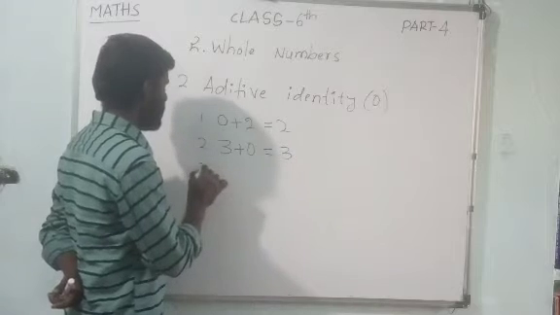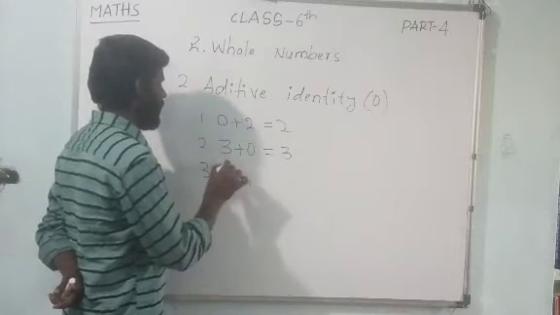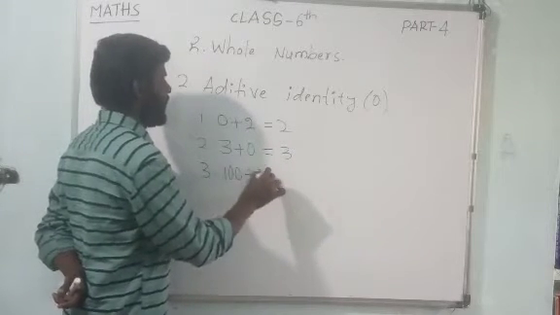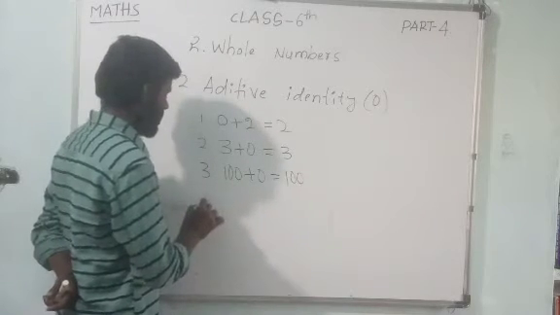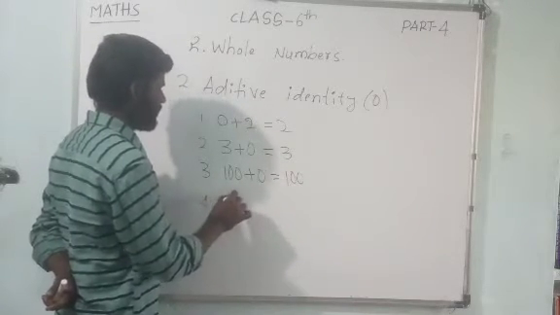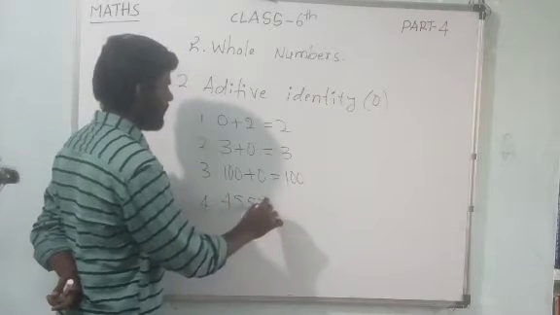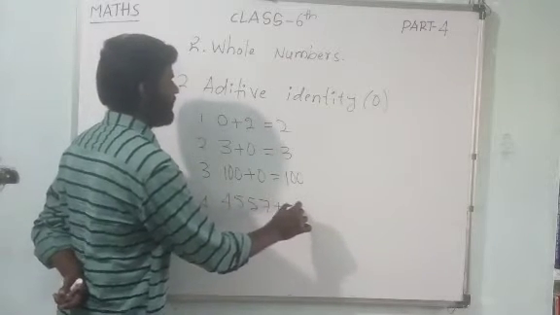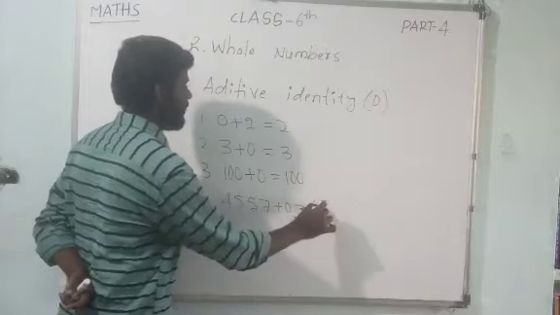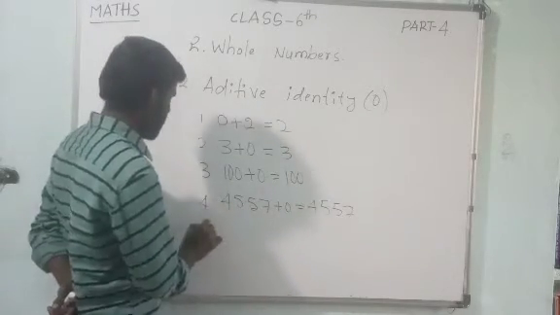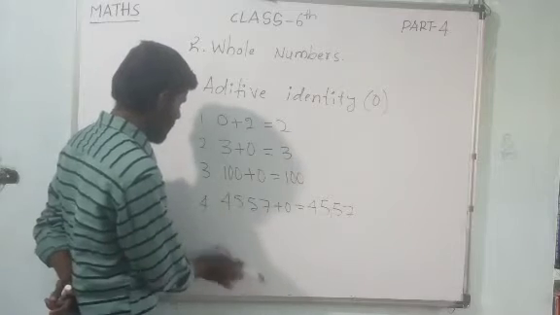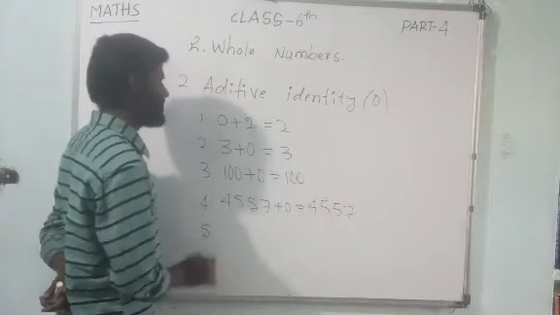Example 3, dears. 100 plus 0, you are getting again 100. Example 4, dears. 4557 plus 0, we are again getting 4557 itself only, dear children. Example 5, dear children.